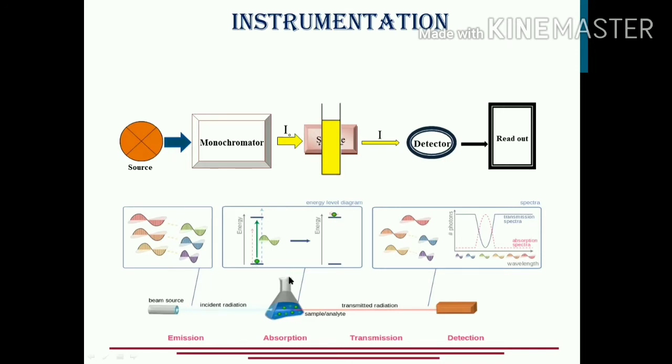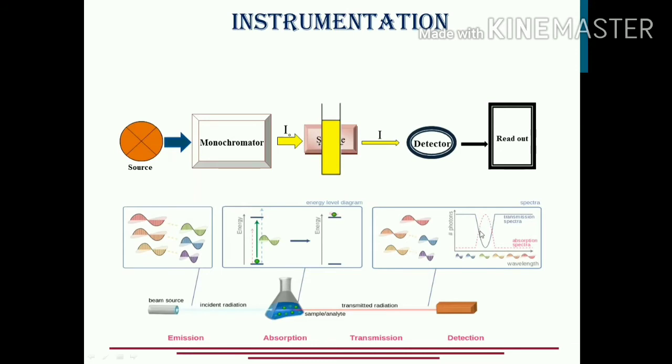So under what category does this process come? Absorption spectroscopy. When this transition has taken place, it is detected by the detector through the transmitted light, and the detector gives the spectrum. It reads, and then we get the spectrum through the readout to the monitor.